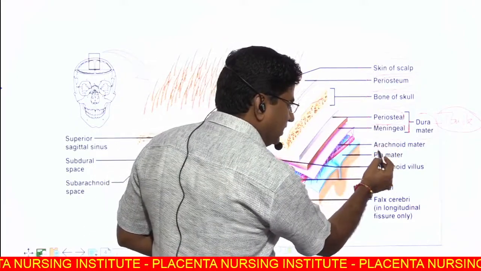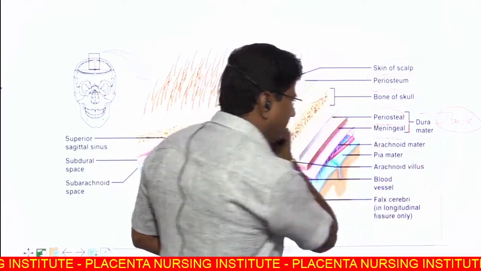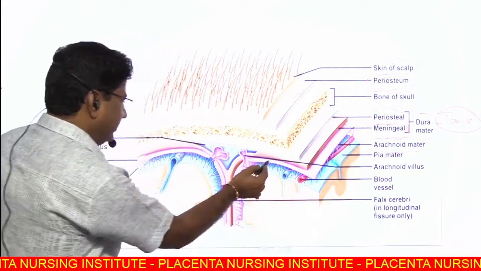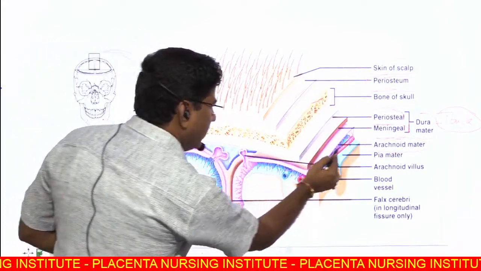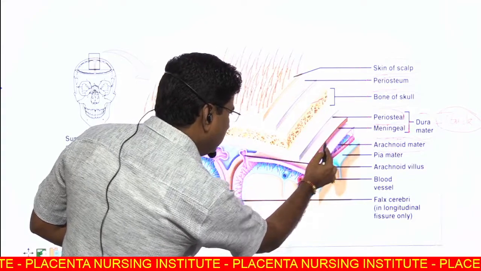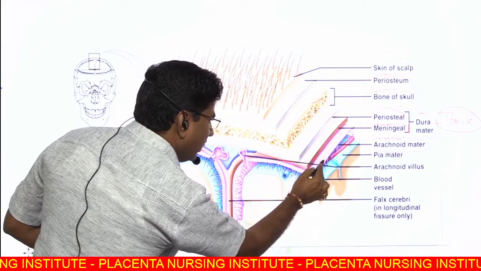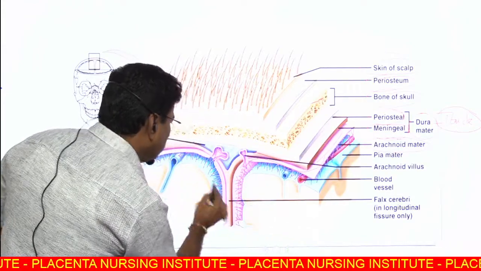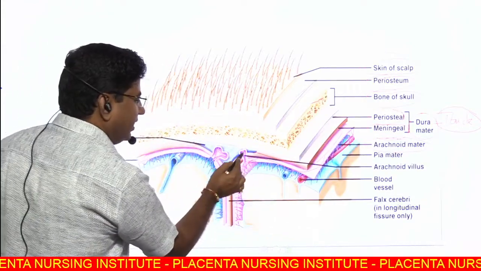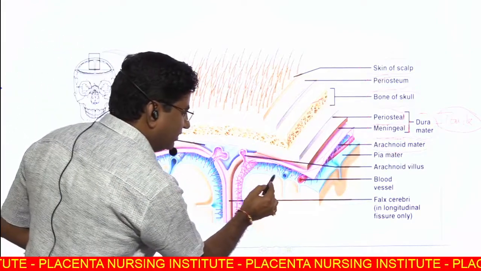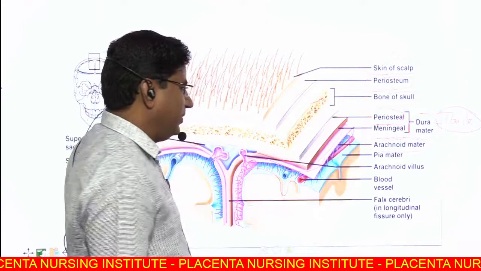Beneath the meningeal layer there is the arachnoid mater. This is the arachnoid mater which is going inside. This is the dura, the layer of the meninges, and this is the arachnoid layer. The arachnoid layer goes inside and there is an outpouching. This is the arachnoid layer and the last layer is pia mater.